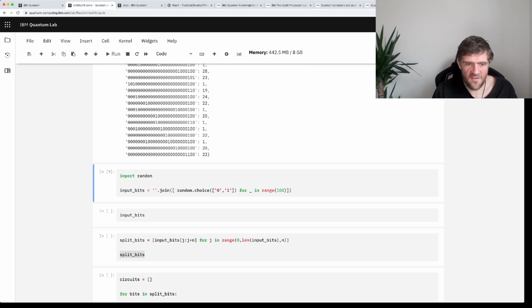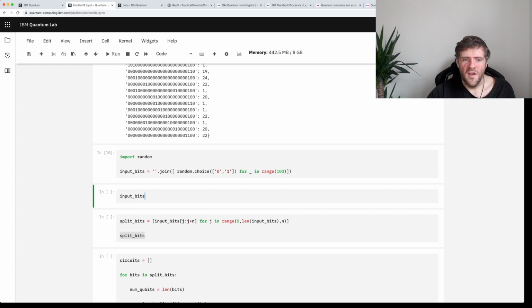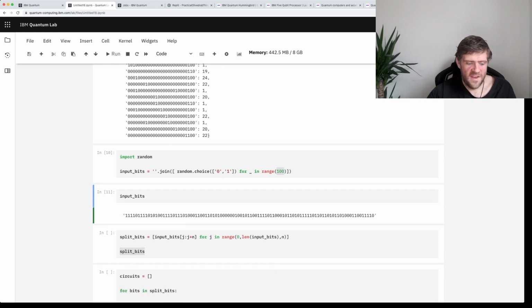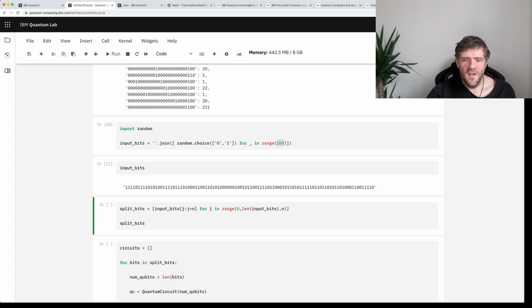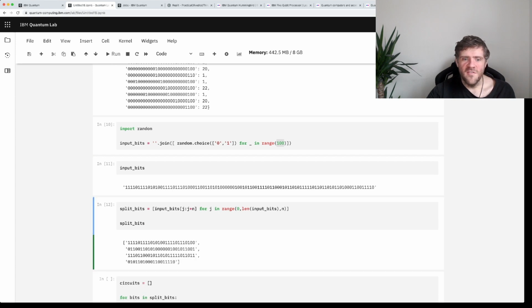So let's have an example of a bit string that is too big to be fit on a single quantum computer, but not too big to fit on the screen. So we're doing a 100-bit bit string. I've just generated that randomly. And then I'm going to use this little line to split that up into chunks that are only n bits long. So here's the first 27 bits of that big bit string, and then here's the next 27, and the next, and then here's the rest.